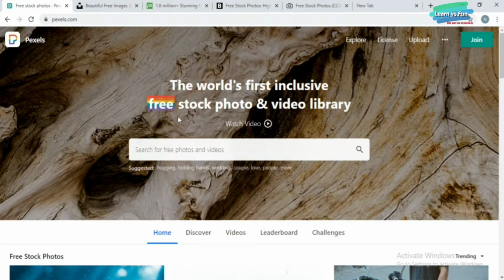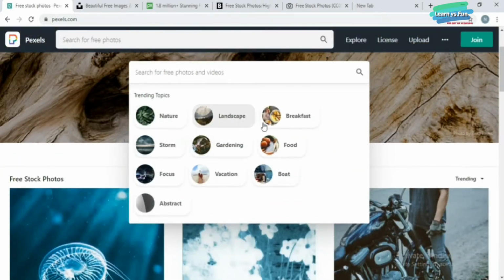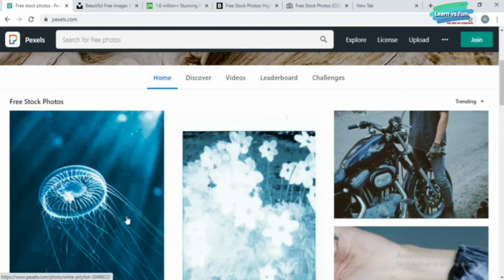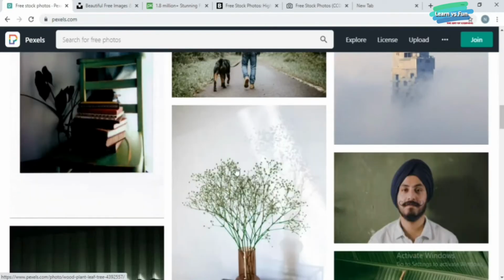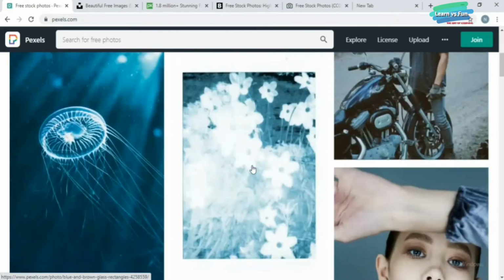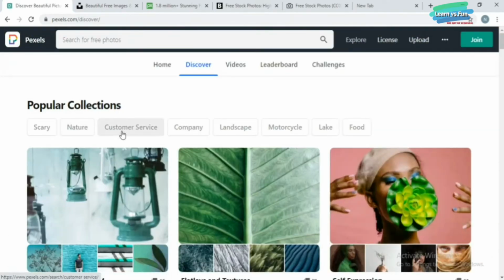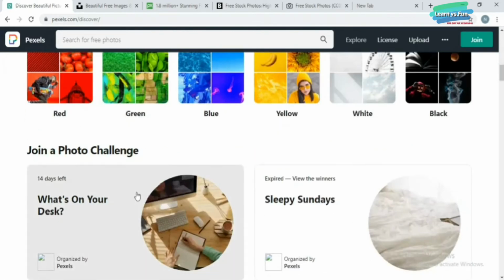Pexels.com. This is one of the best free stock websites providing the best images to download. You can also search for free photos based on the topics you need for your blog. So just scroll down, you can see the unlimited images are available and they are also of good quality. And also you can discover by topics like popular collections, photography topics, and also by colors and many more.